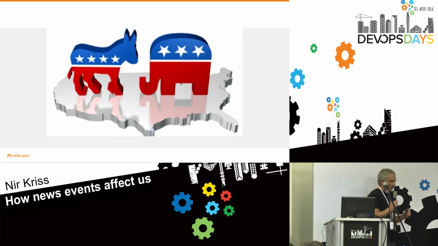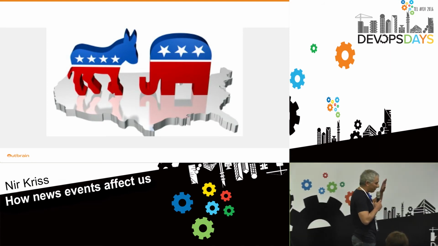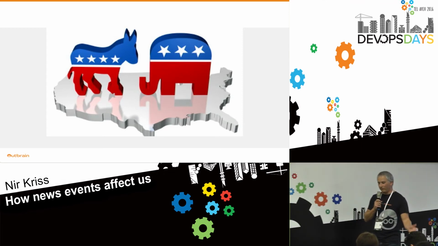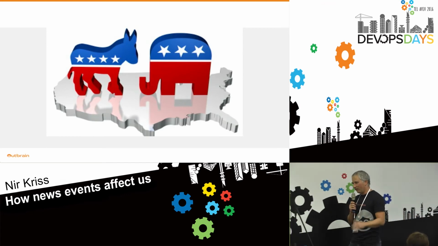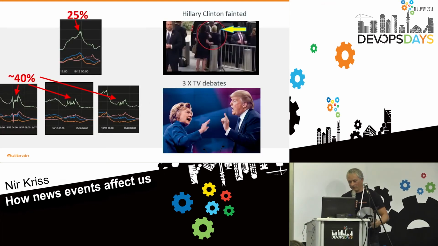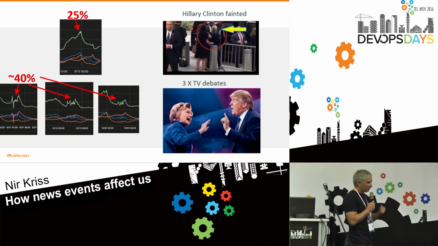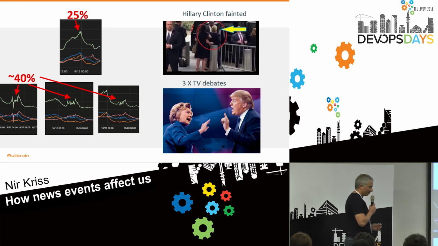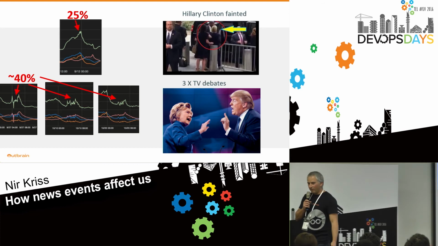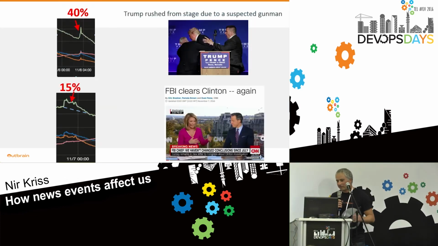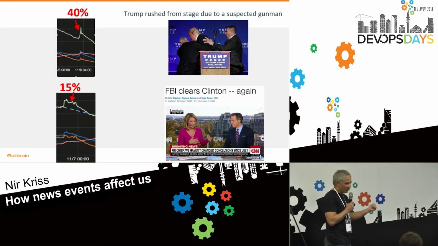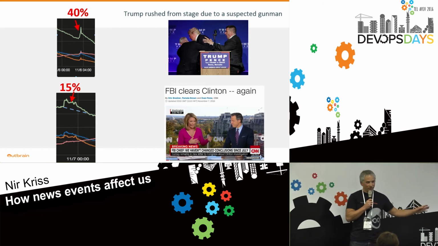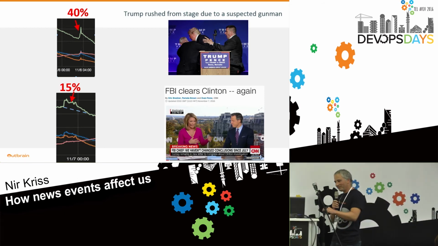US elections. We were looking forward to this event. We knew these elections were going to be much more interesting than the previous ones. The business projections were running from 5x traffic to 12x traffic. So we were approaching the elections, and we saw that every related event caused a traffic rise. Hillary Clinton fainted, 25%. TV debates, 40%. Suspected gunmen when Trump was speaking, 40%. The FBI clears Clinton, 15%. I don't want to imagine what would have happened if they didn't clear her.